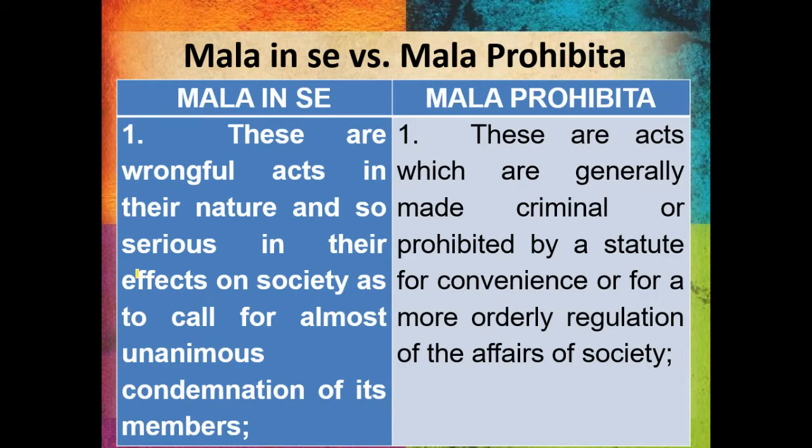Now, again, there are two kinds of offenses: mala in se and mala prohibita. What is mala in se? These are wrongful acts in their nature and so serious in their effects on society as to call for almost unanimous condemnation of each member. So, wrongful acts in their nature. From the very beginning, they are really bad, really wrong, and sometimes they are serious: murder, rape, kidnapping, robbery. And society has to call for unanimous condemnation.